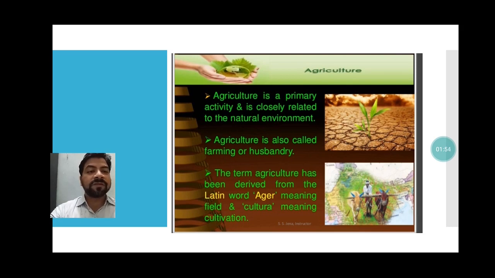Agriculture is also called farming or husbandry. Here we also rear some animals. Animal rearing is also a part of agriculture. The term agriculture has been derived from the Latin words ager, meaning field, and cultura, meaning cultivation. So this is made up of two Latin words: ager, meaning field, and cultura, meaning cultivation. Now see the next slide.